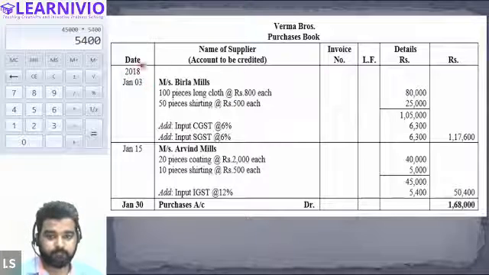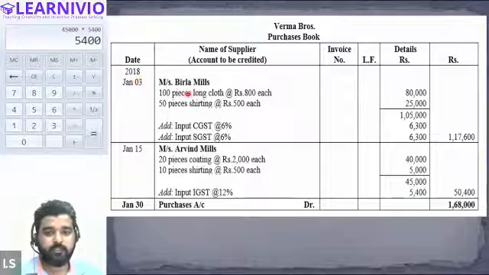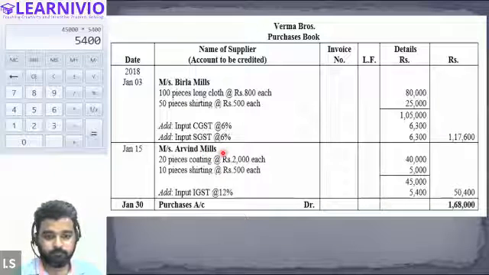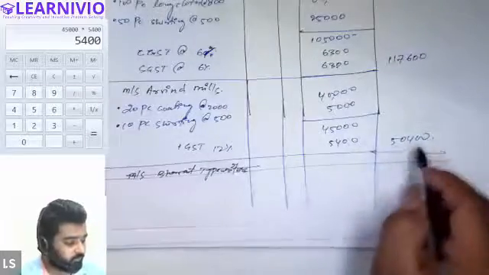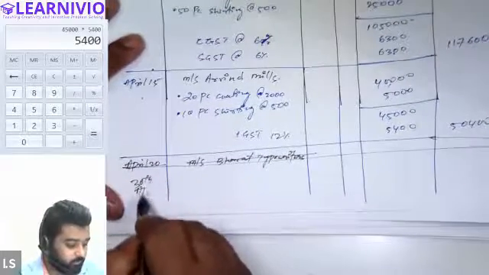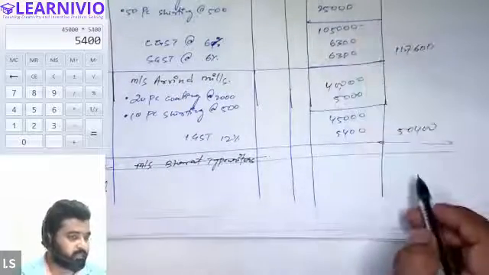So we have basically entered two transactions, Messrs. Birla and Messrs. Arvind. And one more thing, just a minute. Finally, on the 30th April, we will make the closing entry. We will basically total this amount,